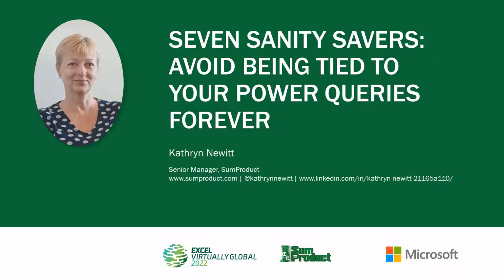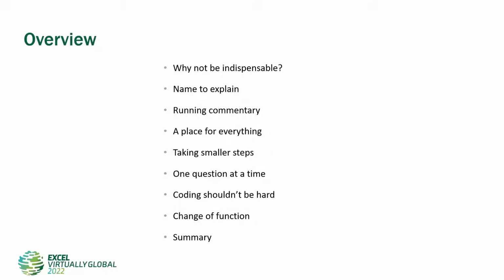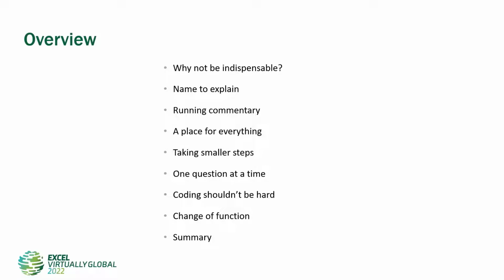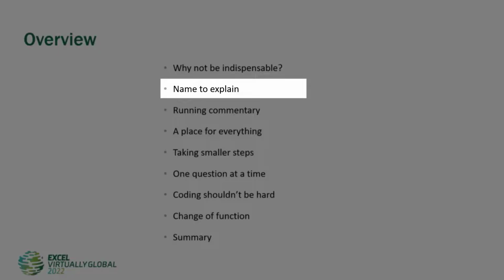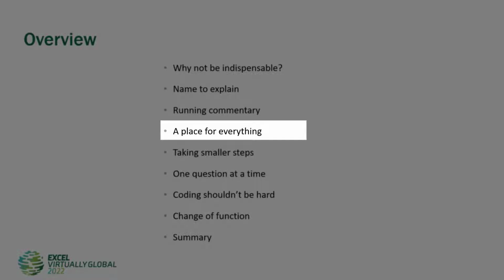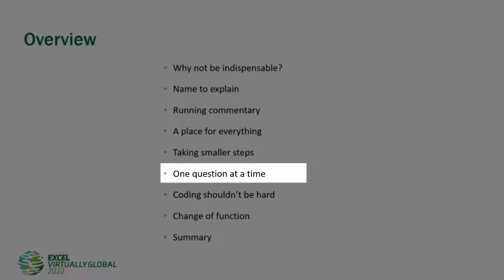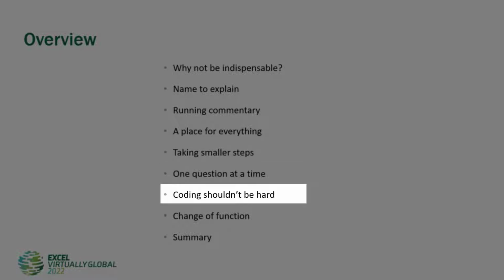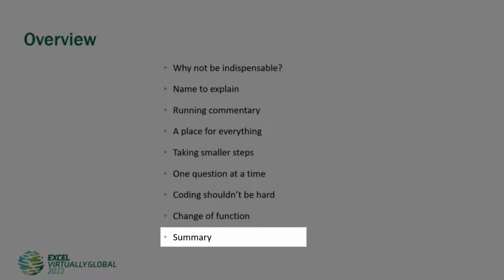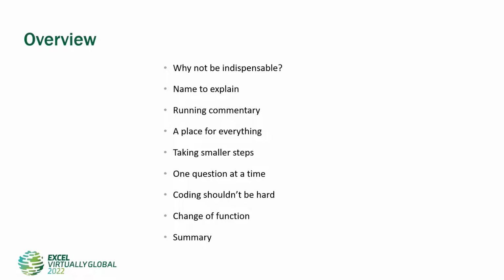7 sanity savers: how to avoid being tied to your Power Queries forever. In this session, I'm going to start off by considering why being indispensable is not necessarily a good thing, and then go on to look at 7 tips. The tips are: name to explain, running commentary, a place for everything, taking smaller steps, one question at a time, coding shouldn't be hard, and change of function. Then I'm going to summarize at the end. So let's get started.